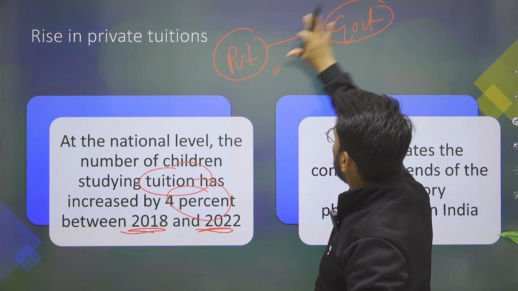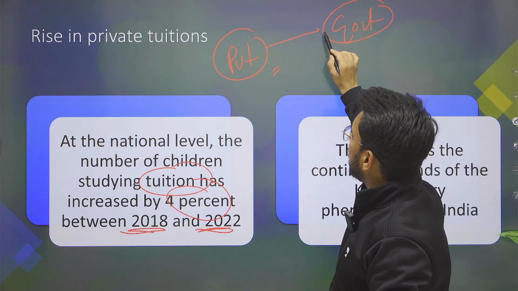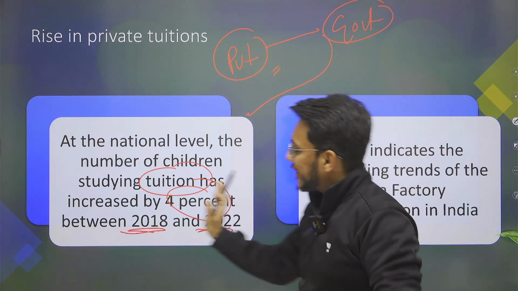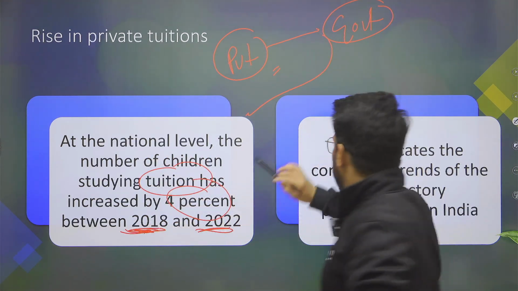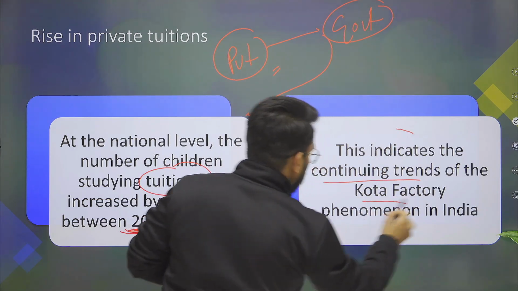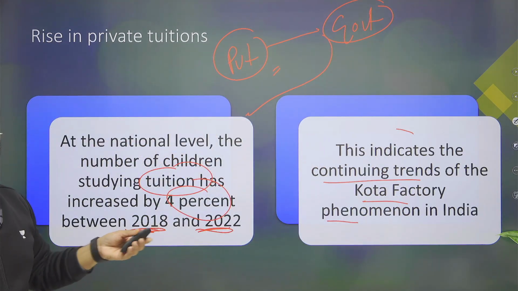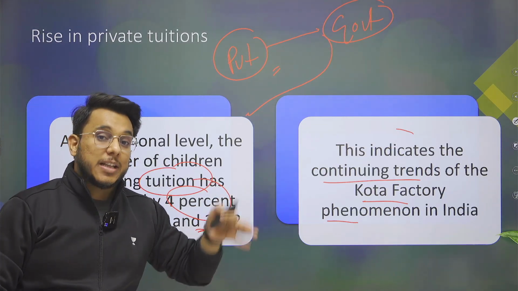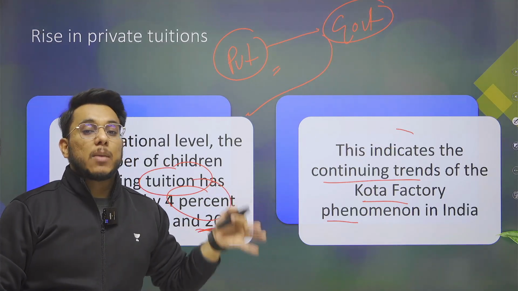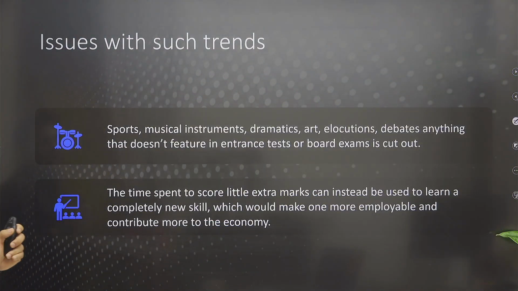But as students have been enrolled from private to government school, to compensate for the loss of education, parents are sending them to tuition. So tuition enrollment has increased, and it indicates the continuing trend of the Kota factory phenomenon, where students become so dependent on coachings and tuitions that they become an inseparable part and parcel of education. This is something that has happened.